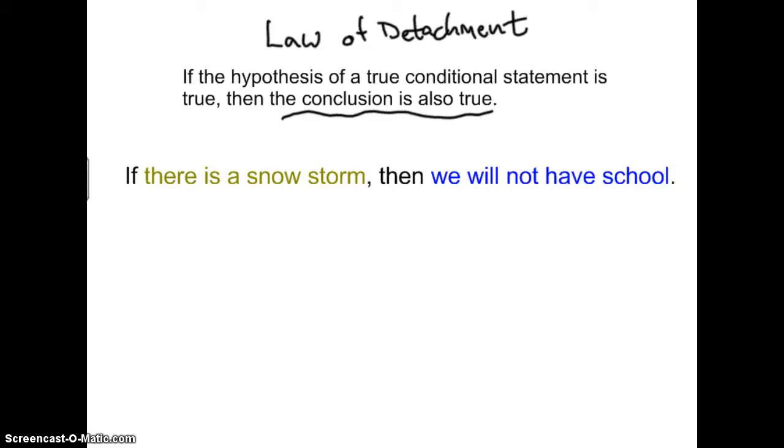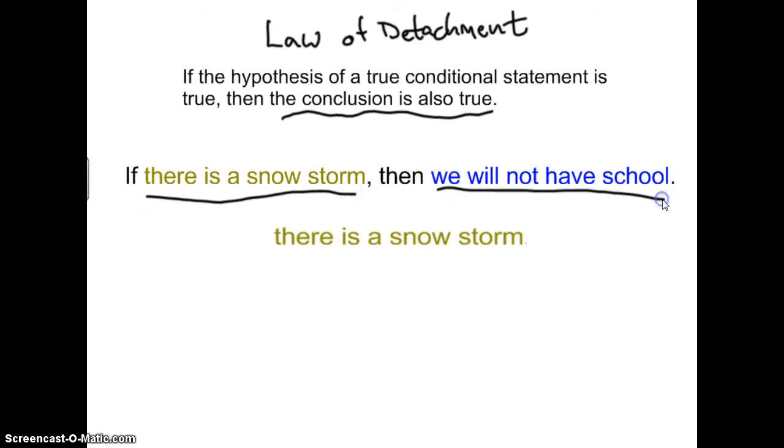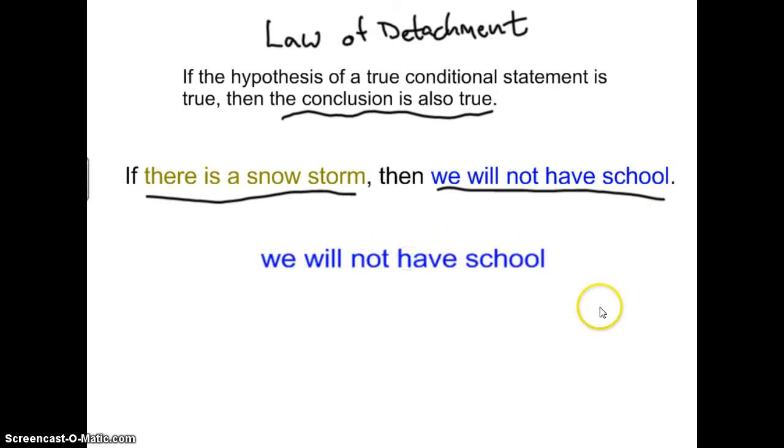All right. So let's guarantee the hypothesis. So there's a snowstorm. If we know that there's a snowstorm, that guarantees that we will not have school. So by guaranteeing the hypothesis, it follows that we can guarantee the conclusion. But what if instead of guaranteeing the hypothesis, we guarantee the conclusion? We will not have school. Well, does that guarantee that there's a snowstorm? No.